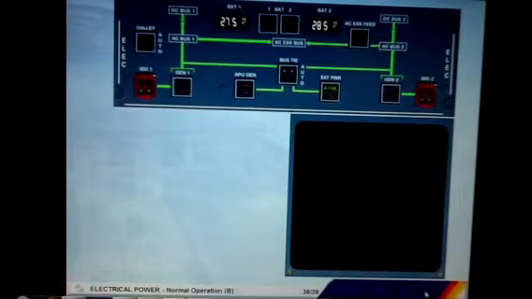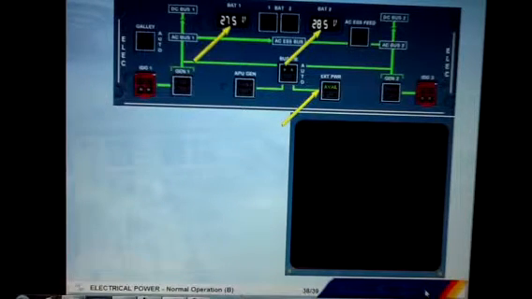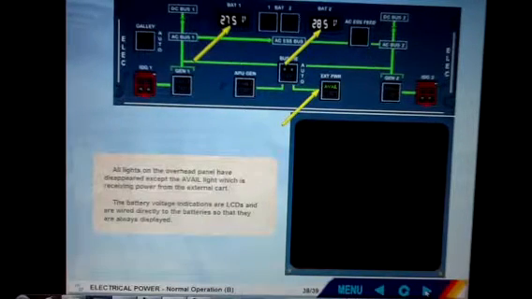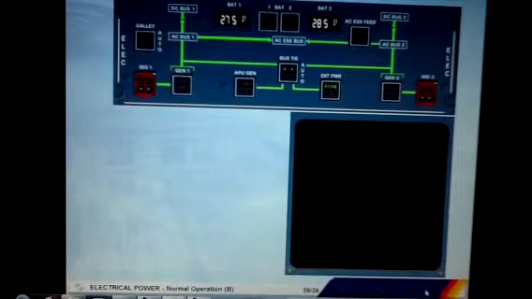All lights on the overhead panel have disappeared, except the avail light, which is receiving power from the external cart. The battery voltage indications are LCDs and are wired directly to the batteries, so that they are always displayed. The aircraft is now considered to be electrically shut down. This completes the normal operation modules.